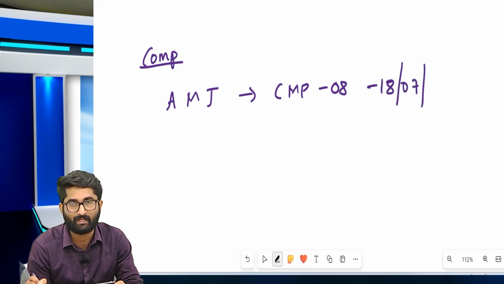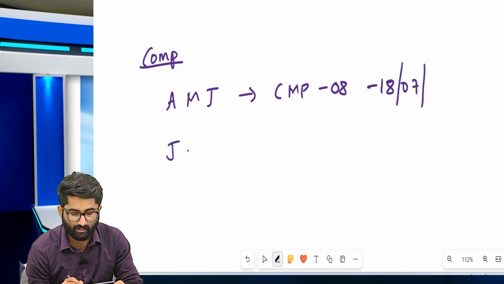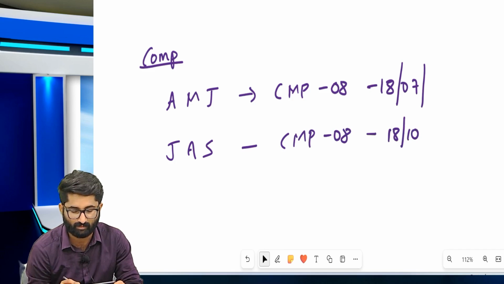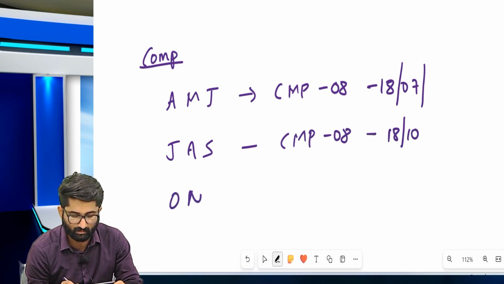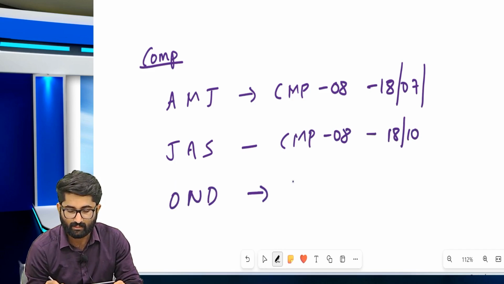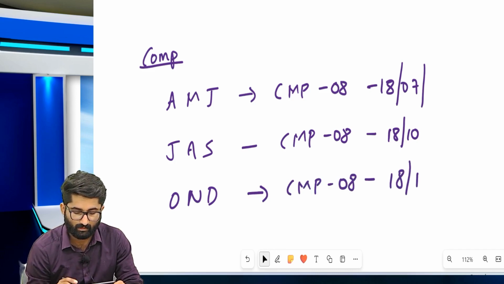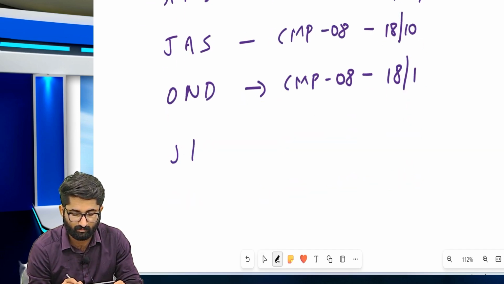For July, August, September, by 18th October. For October, November, December, he has to file CMP 08 by 18th of January, and for January, February, March.